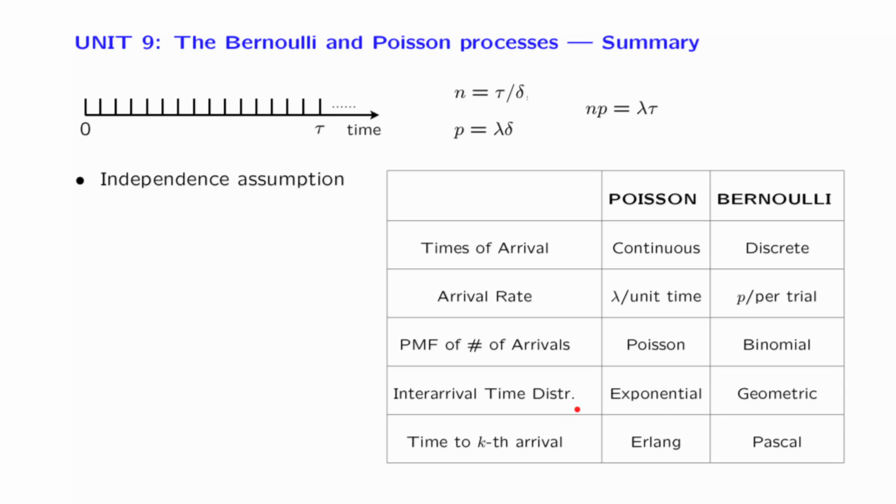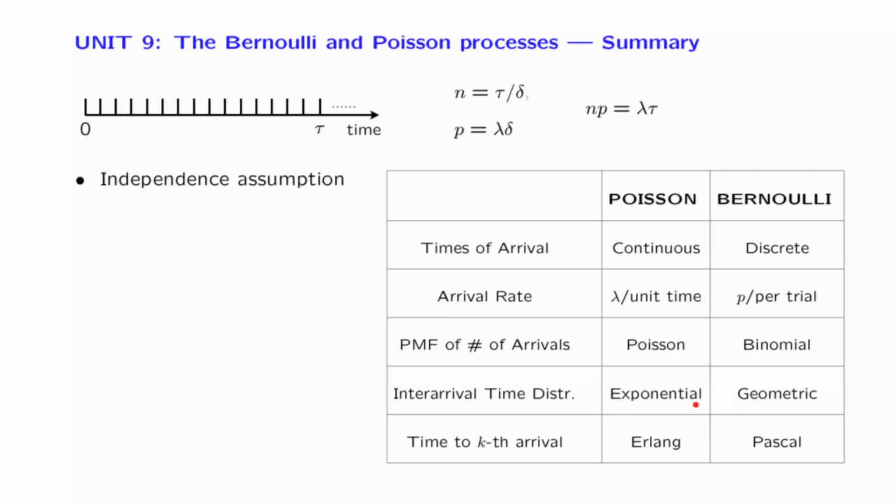And then, the time of the kth arrival is the sum of k interarrival times. And we discussed that consecutive interarrival times are independent random variables, so the time to the kth arrival is the sum of k random variables drawn from this distribution.